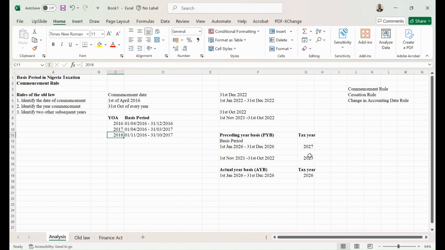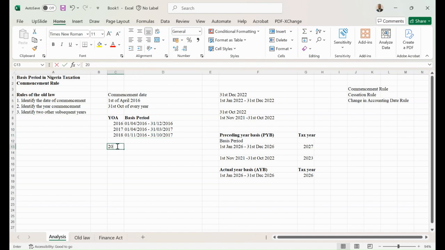And since you already understand what preceding year basis means, all you need to do is to count 12 months backward. So from the fourth year going forward, fifth year, sixth year, seventh year, etc., the business period is going to be prepared on a preceding year basis, assuming there is no cessation or change in the accounting date.